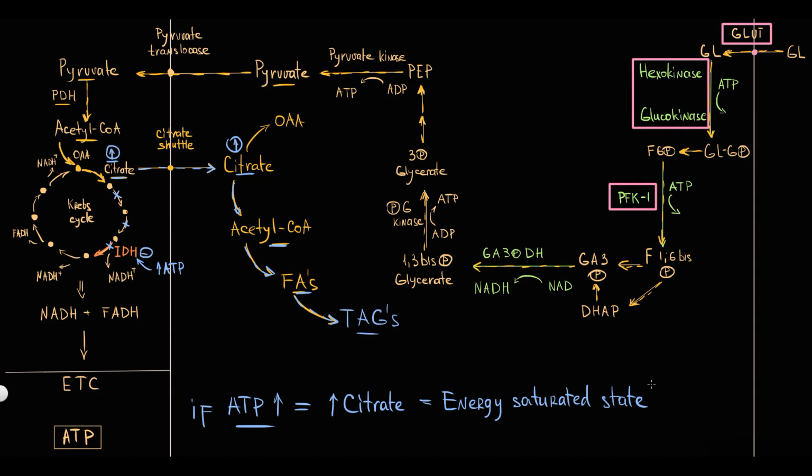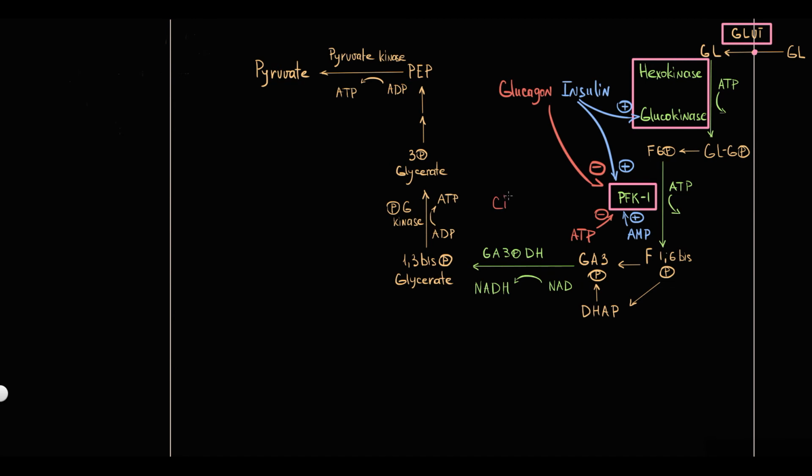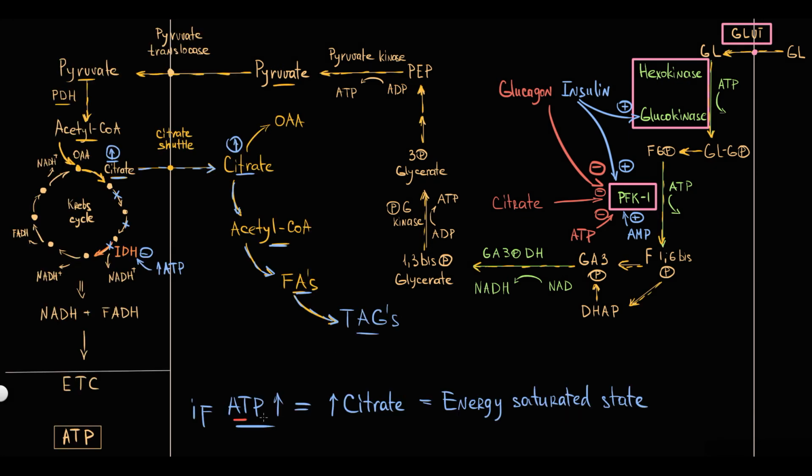And in energy saturated state, tissue does not want to produce additional energy. So an increase in citrate level inhibits PFK1, thereby inhibiting glycolysis, because the purpose of glycolysis is to produce energy, and we already have an energy sufficient state. So an increase in ATP level and citrate level inhibits PFK1, and with PFK1 inhibition glycolysis decreases, and thereby acetyl-CoA production decreases. And as we know, fatty acids are produced from acetyl-CoA, so with a decrease in the amount of acetyl-CoA, fatty acid production has to decrease.